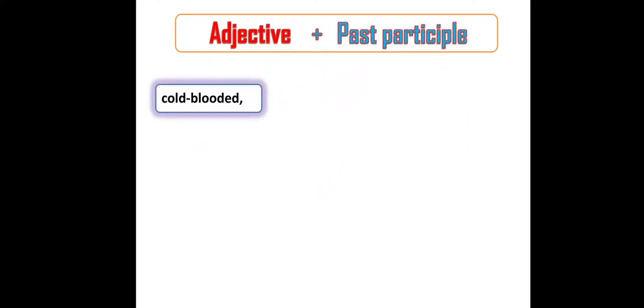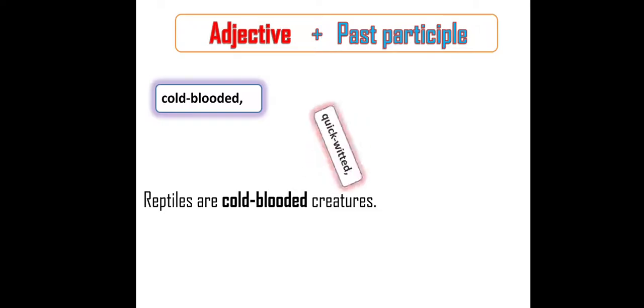Cold blooded. As I told you, reptiles are cold blooded creatures. So, cold blooded is a compound adjective formed with the help of adjective plus past participle. So, these two became compound adjectives. For what? To describe creatures. What kind of creatures? Cold blooded creatures. Giving more information about creatures.